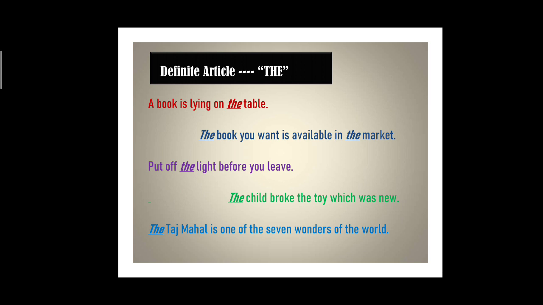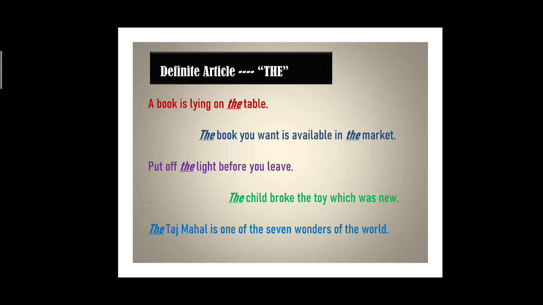Okay, getting the point. A book is lying on the table. A book, where? On that table. Okay, particular table. There may be 3 or 4 tables in that room, but a specific table. Maybe the table with black cloth, maybe the table with the beautiful vase. Okay, so specific table. So children, I hope you would have understood the usage of the. So the is used before a particular object, a specific noun.